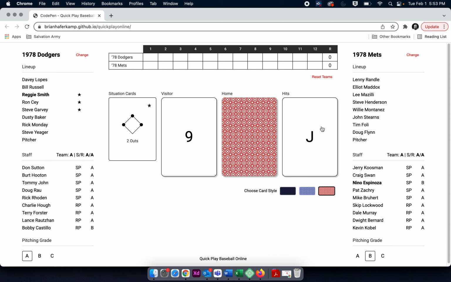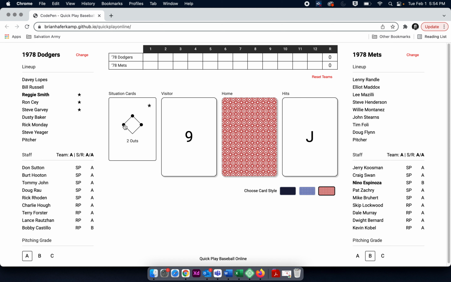And the hit here is going to be a single. Our hits are: Jack is a single, Queen is a double, King is a triple, Ace is a home run. So for a Jack, that's going to be a single. And then with 2 outs, instead of everybody moving up 1 base, everyone is going to move up 2 bases. So with 2 outs, every runner gets an extra base. So this run is going to score.